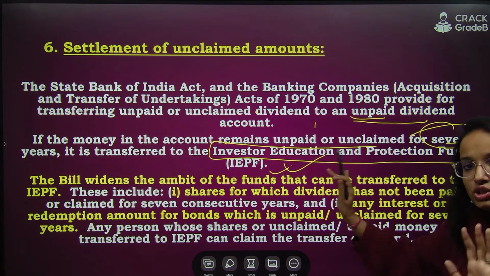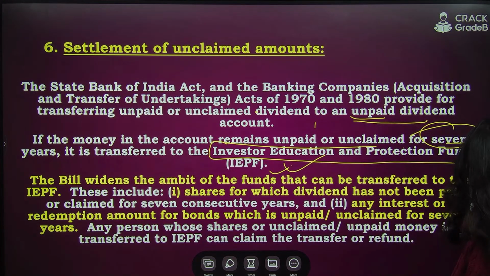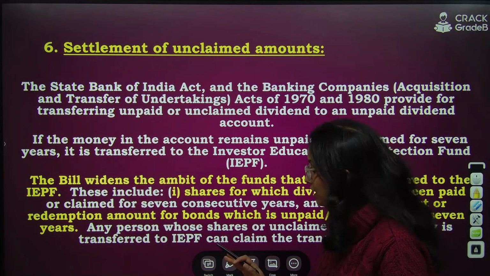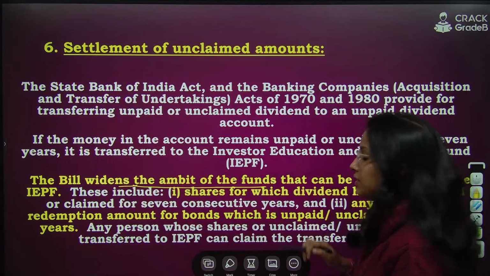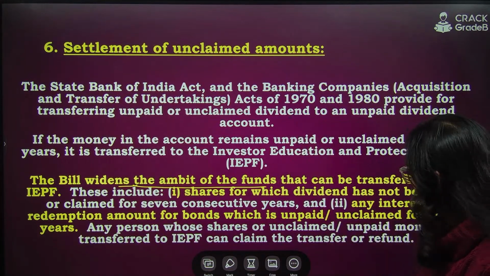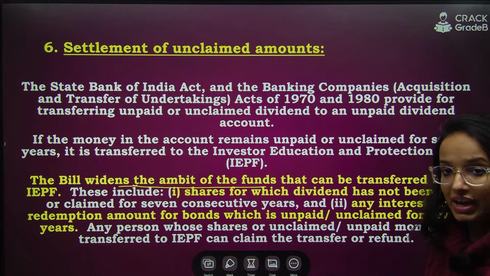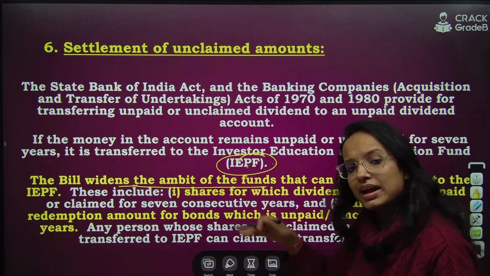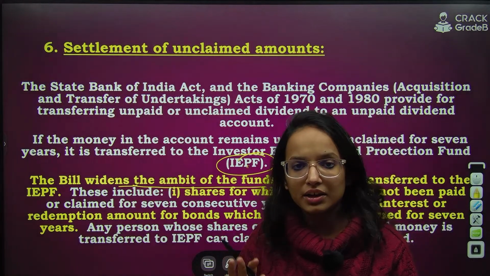Okay, this was the existing provision. Now what the amendment does is, the amendment bill widens the ambit of the funds, such unclaimed funds that can be transferred to the IEPF, and then it can be accessed by someone, the legal heir, for example.